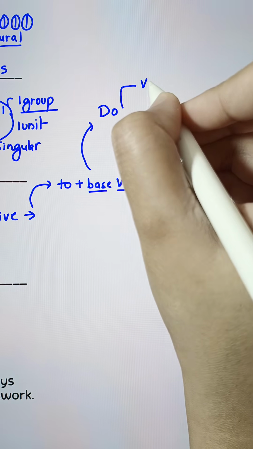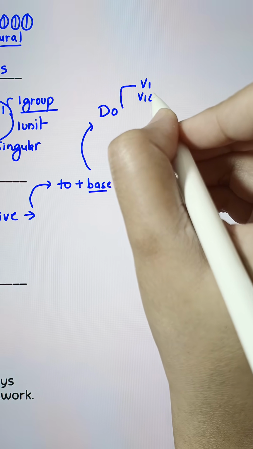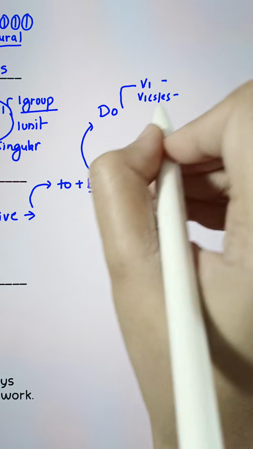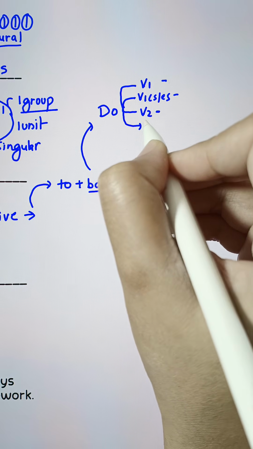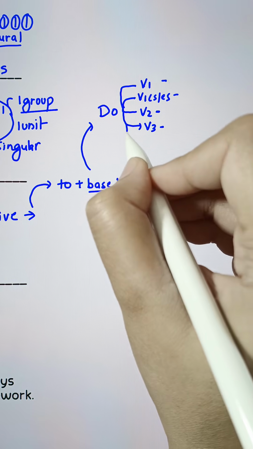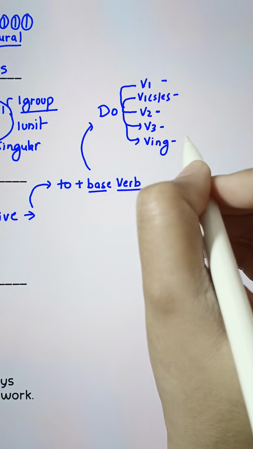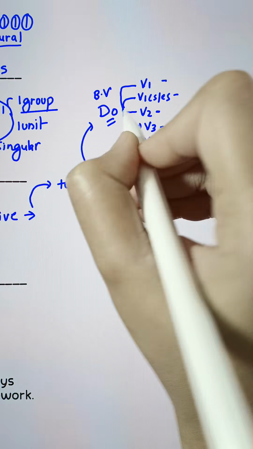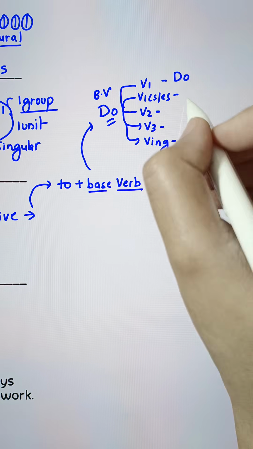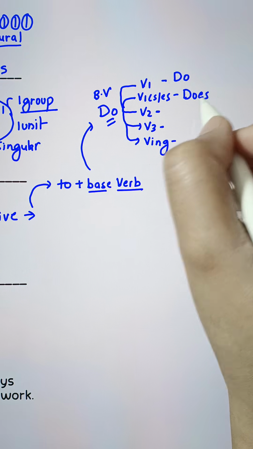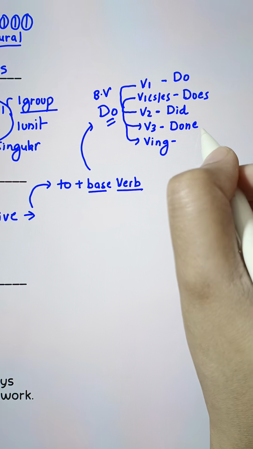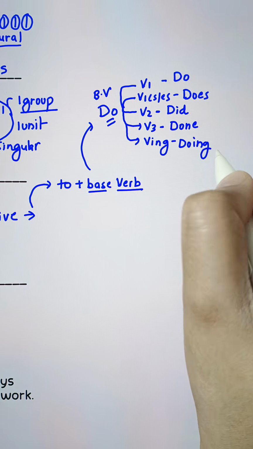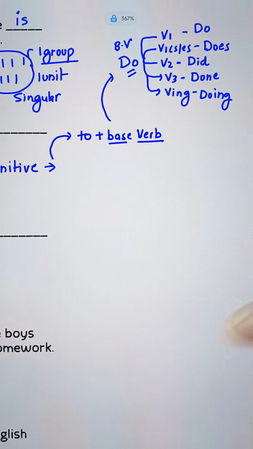It gets divided into verb 1 plus s or es, present forms of the verb, verb 2, past form of the verb, verb 3, past participle form of the verb, and the last one, ing form of the verb. Do is the base verb. It becomes do, does, did, done, and doing. So these are different forms of the verb.